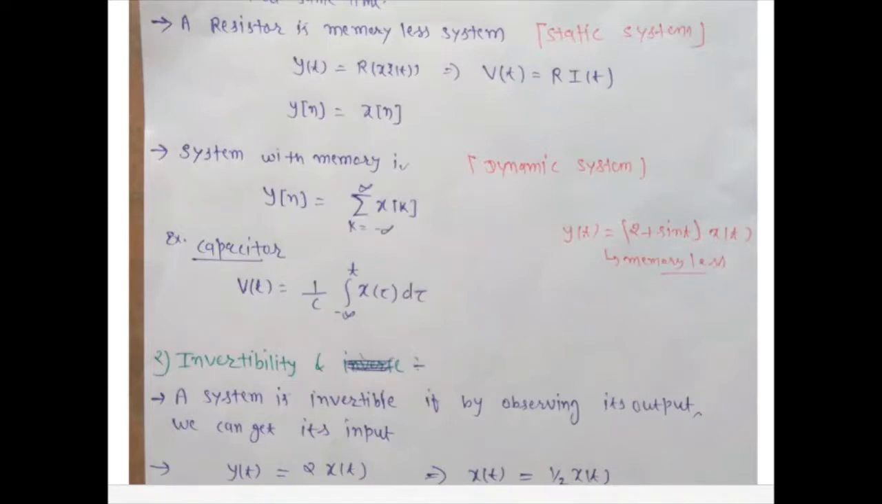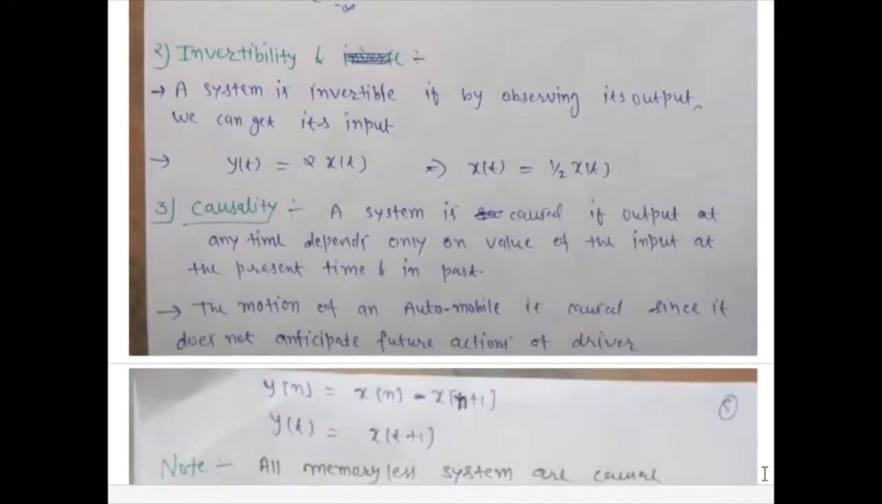Second property is invertibility. A system is invertible if by observing its output we can determine its input. So y(t) is equal to 2x(t), and we can determine the input from the output as x(t) equal to 1 by 2 y(t). Okay, here is y(t).